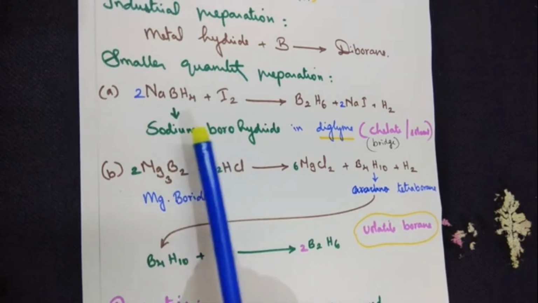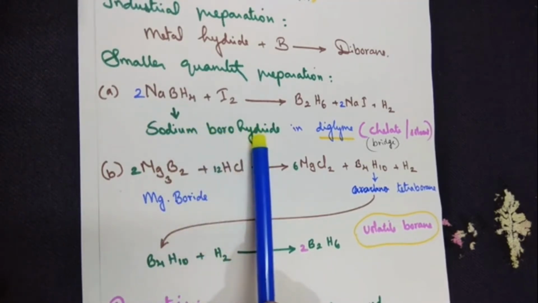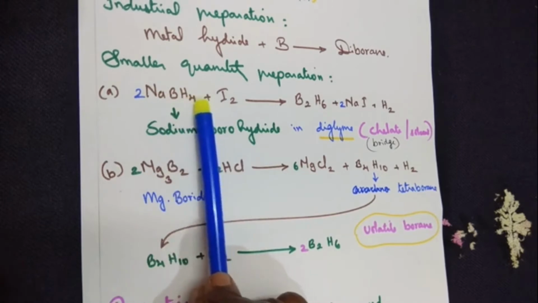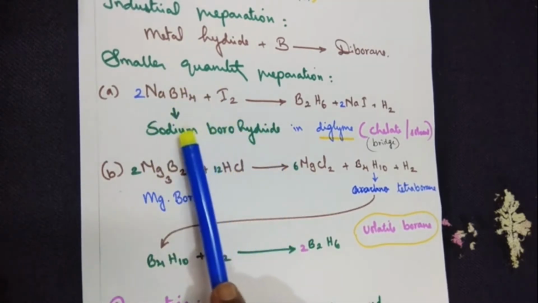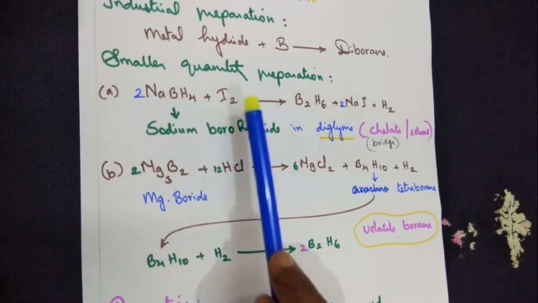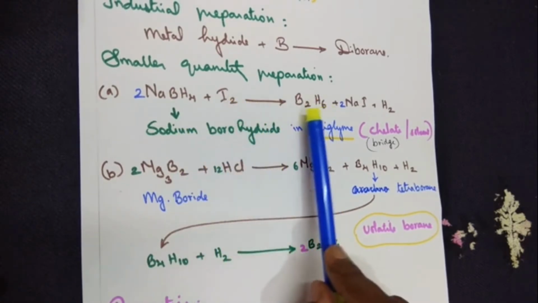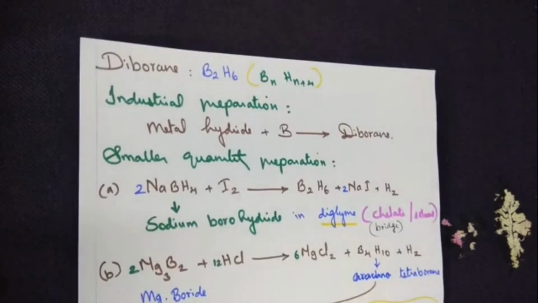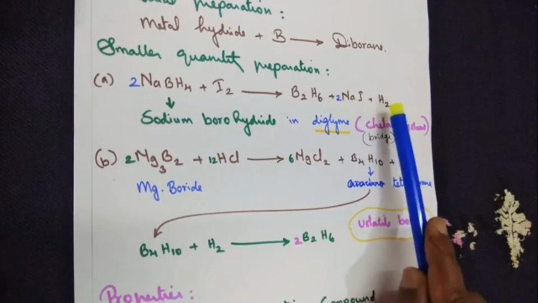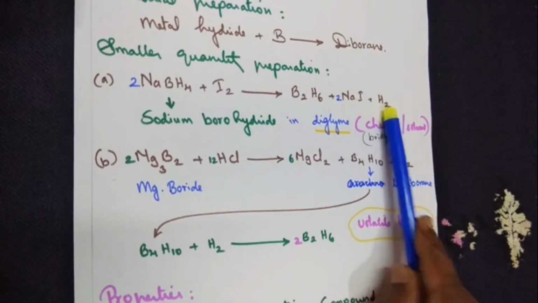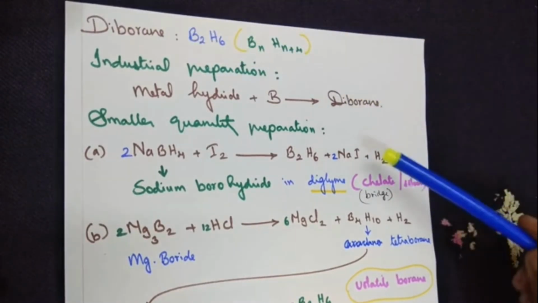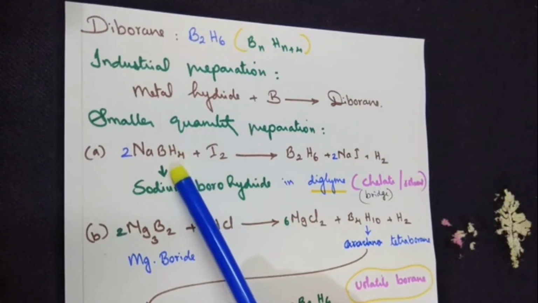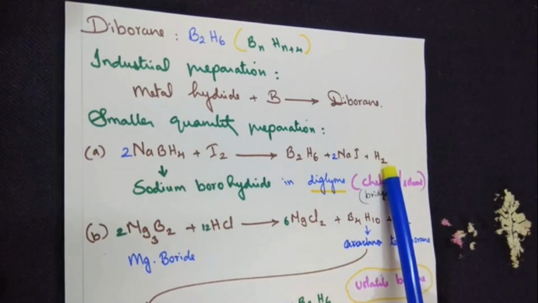The first one uses sodium borohydride. You need to know the formula, but before writing it, you need to know the reactants that you are taking. So sodium borohydride, you treat with iodine. I get diborane, B2H6, plus sodium iodide plus hydrogen. And one more thing I wanted to tell: in the preparation of diborane, when we treat with the boron hydrides, hydrogen will be released here.